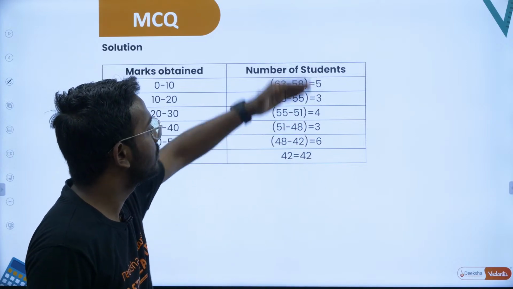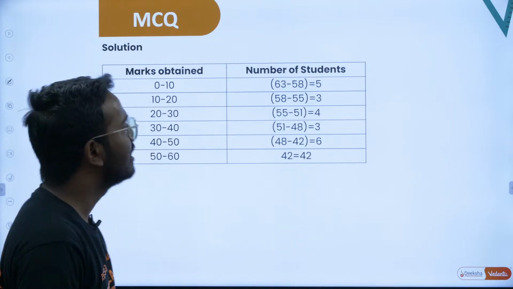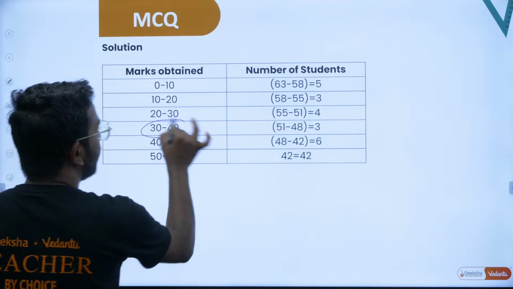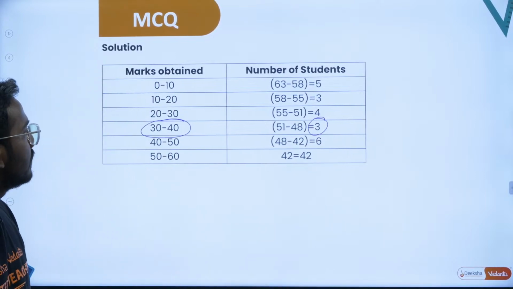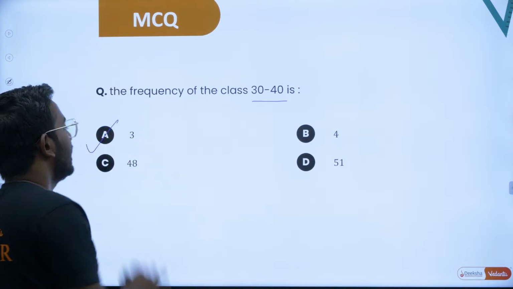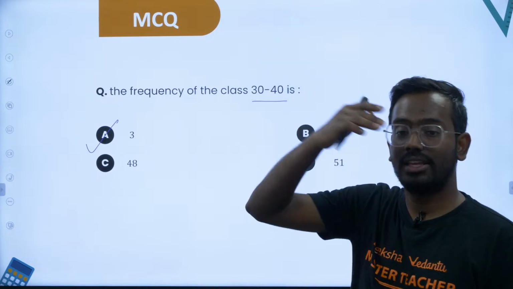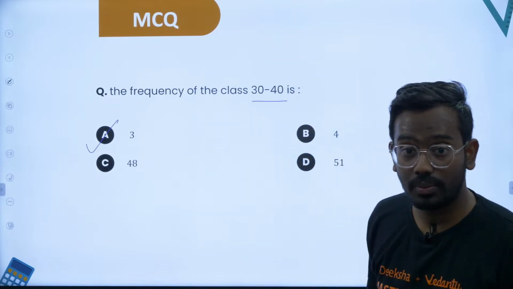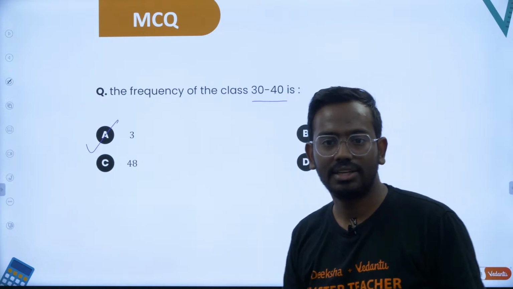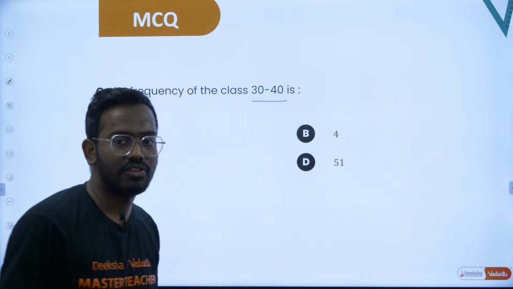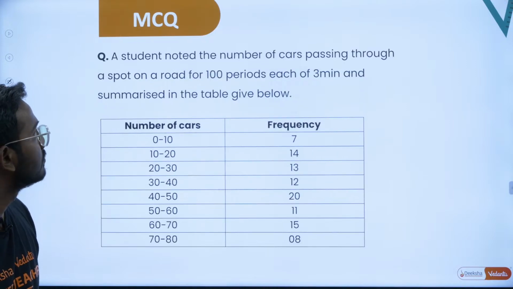So if you keep on reducing things, that is taking the cumulative frequency in the opposite direction, you will end up with this. So 30 to 40 will have 3 students. So very good. So clearly option A is correct. See, whenever you want, you will have to go back in that order in order to get the cumulative frequency, how many students are there in this 30 to 40 category. So that is how you can find. Hope this is clear. Let's take up the next question.